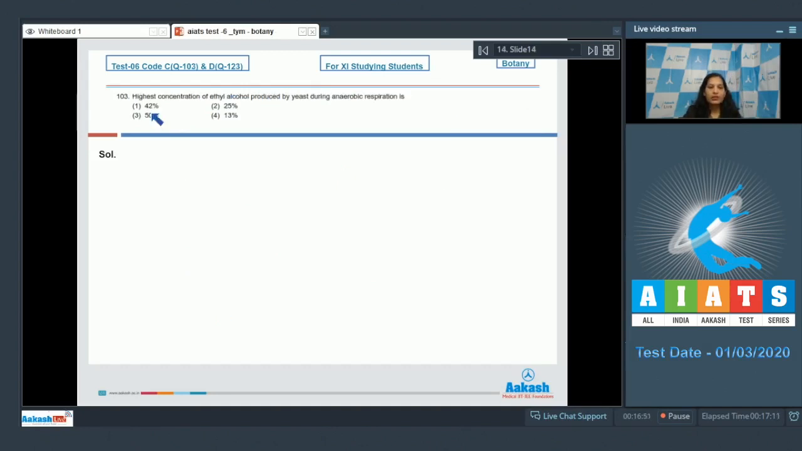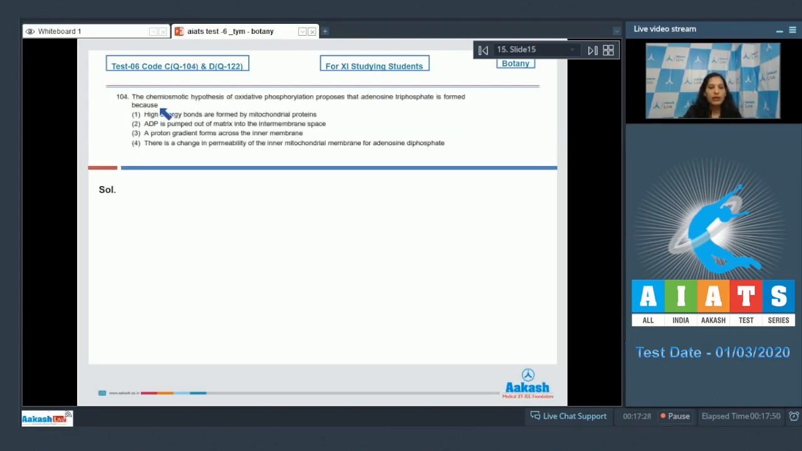Question number 103. Highest concentration of ethyl alcohol produced by yeast during anaerobic respiration is 13%. This is a memory based question, that the naturally fermented alcohol can have only 13% alcohol content, because yeast poisons themselves if the alcohol concentration reaches beyond 13%. So the correct option for the given question is option number 4. Let's move to the next question.